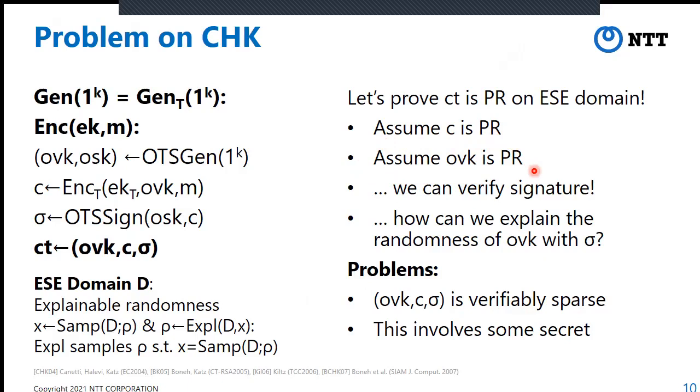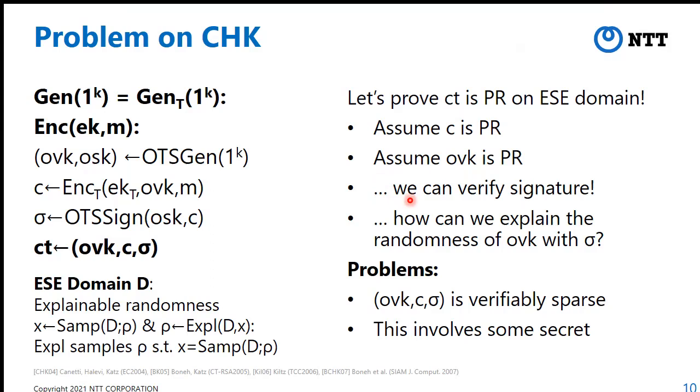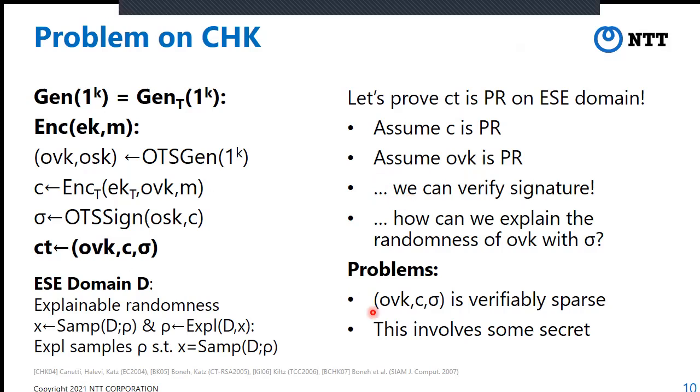But if we consider the sigma, we can verify the signature. And we don't know how we can explain the randomness of OVK with sigma. So if we consider the ESE domains, wrapping up, the problem is that the ciphertext of CSK, OVK, C, and sigma is verifiably sparse. So intuitively speaking, those ciphertexts should involve some secret information which cannot be explainable.